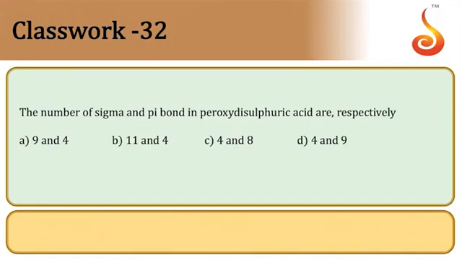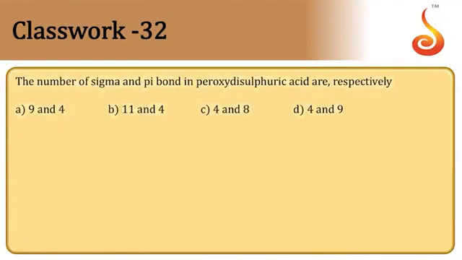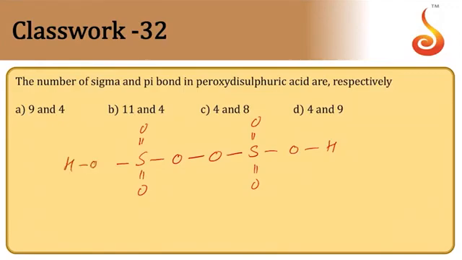Next, the number of sigma and pi bonds in peroxydisulfuric acid. Let us see the structure. Peroxydisulfuric acid has a peroxy bond in it, and the remaining sulfonic groups are present. So this is the structure of peroxydisulfuric acid.